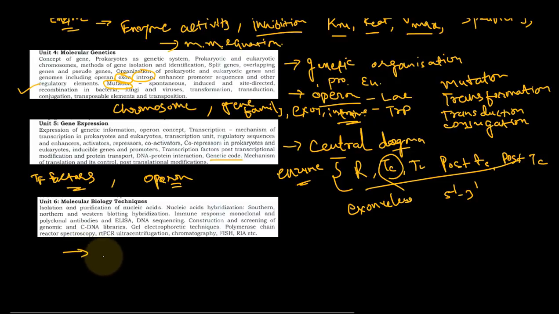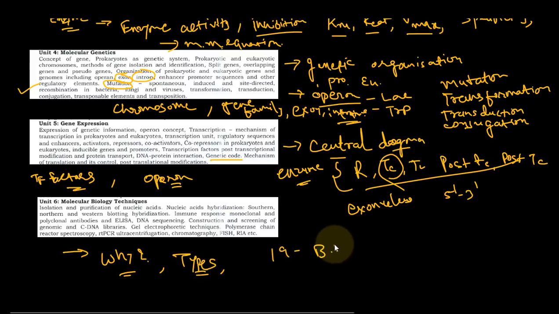So for the sixth module, that is techniques. You must understand the role of techniques, why each technique is used, and the different types of techniques. The most important chapter is the 19th chapter from the D.D. Singh book. You can read this book.